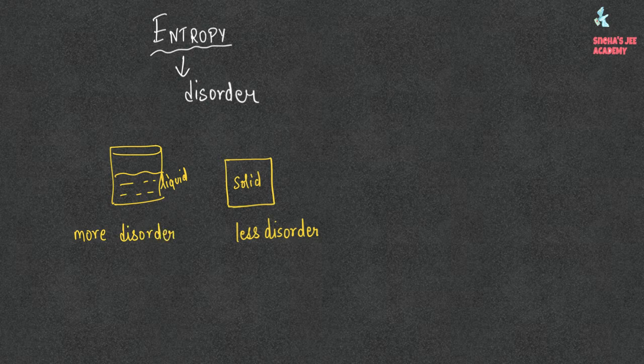This means that the entropy is more in the liquid than the solid. So in a liquid, the motion and configuration of molecules is random. That is, the entropy increases. So as the entropy increases, it is more thermodynamically favorable.